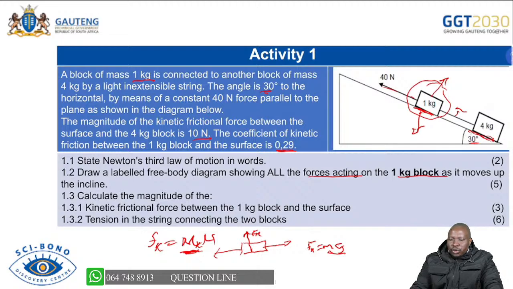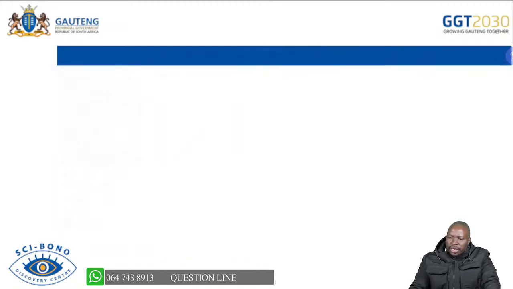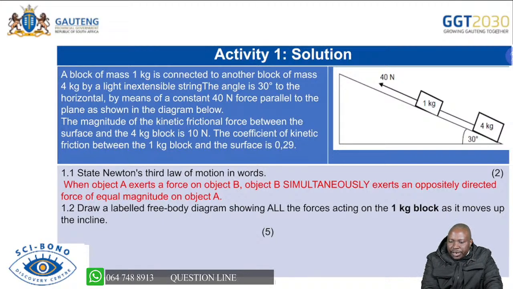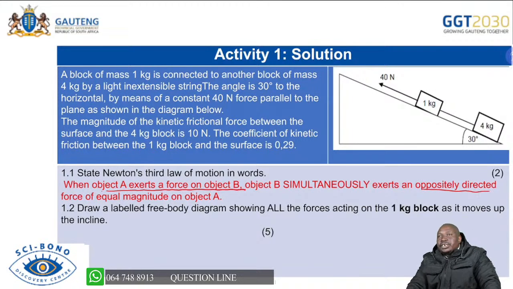If I may move to the solution, this is how you would move to a solution. State Newton's third law. You are saying when an object A exerts a force on object B, the object B simultaneously exerts an oppositely directed force of equal magnitude on object A. So we talked about that, hoping that you have understood.